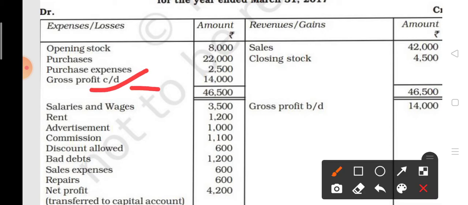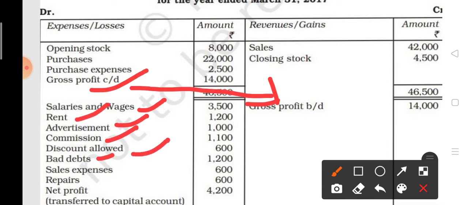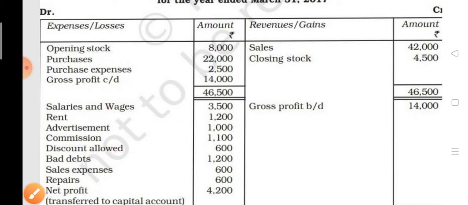Now this gross profit you have to transfer to the credit side of the P&L account and write down all the indirect expenses on the debit side of the P&L account, like salary and wages, rent, advertisement, commission, discount allowed, bad debt, sales expenses, repairs.